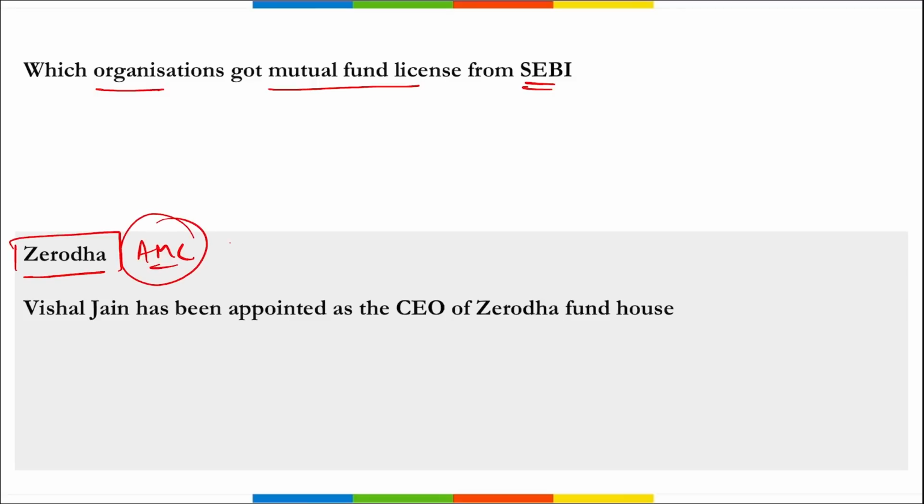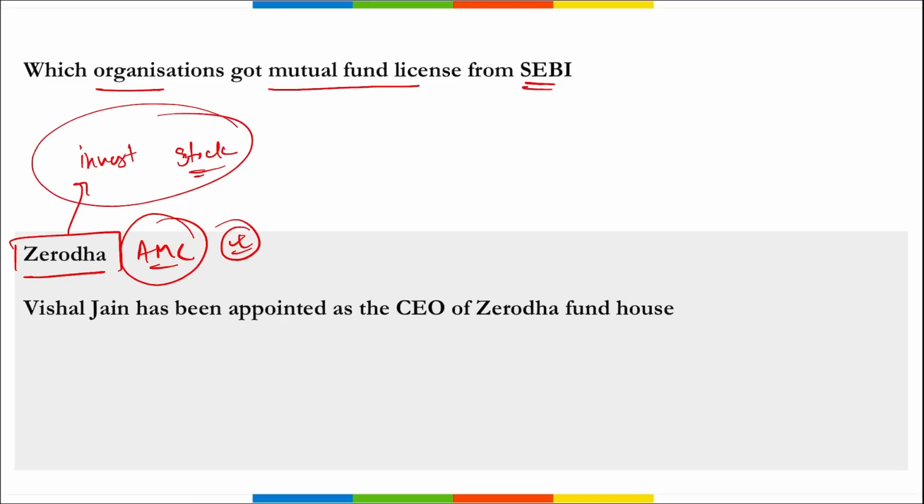Asset management company. Now we know Zerodha is a platform where you invest money in your stocks, that is your equities, correct? And you can buy and sell your stocks from this platform. Now they have launched their Zerodha AMC and have also got the mutual fund license. And another thing that is important here you need to remember is that Vishal Jain has been appointed as the Chief Executive Officer of Zerodha Fund House.